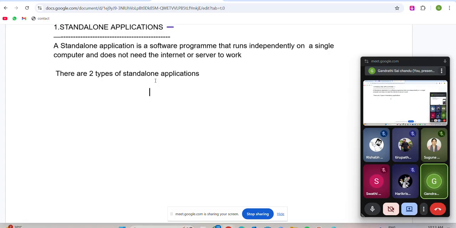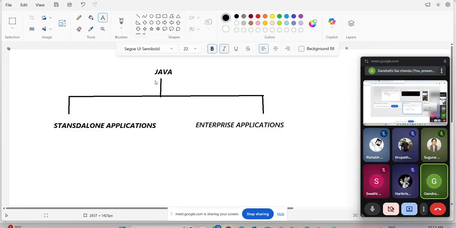The first one is CUI applications. Next, the second one is GUI applications. In standalone applications we mainly have two types: CUI application and GUI application.